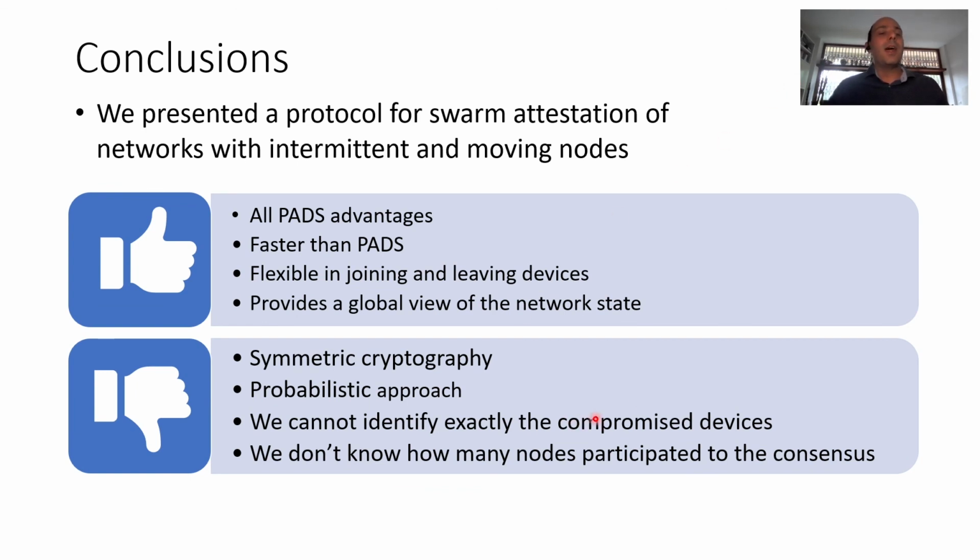On the other side, this protocol relies on symmetric cryptography with the same cryptographic key in all the devices. That is something really common to the majority of the CRA protocols proposed so far. And it is only a probabilistic approach, so we cannot identify exactly the compromised devices, and we don't know how many nodes participated in the consensus.